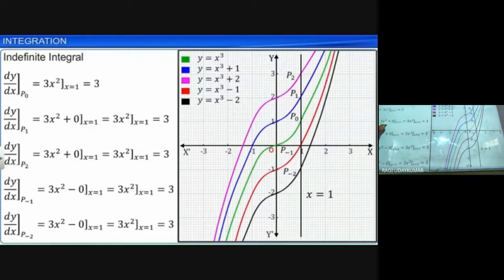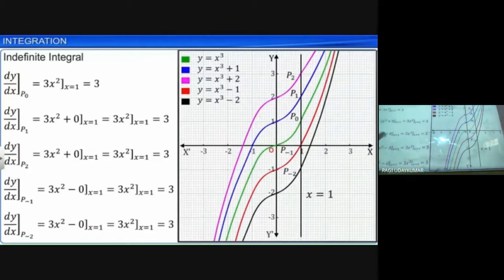The derivative of 3x square plus 0, plus 1. All the functions, 3x square plus 1, 3x square plus 0, we are going to get the same, because the function here is y as a function of x cube, x cube plus 1, x cube plus 2, x cube minus 1, like this.